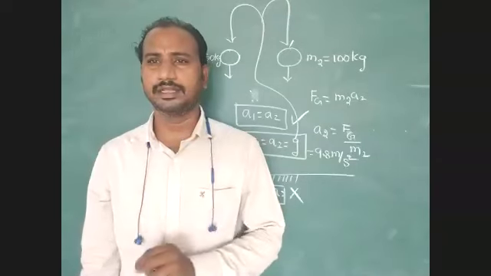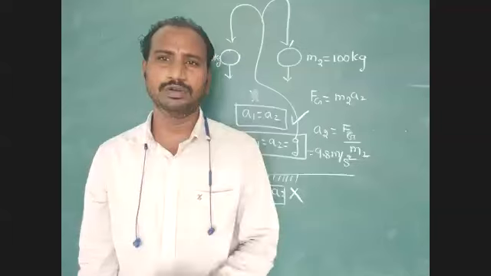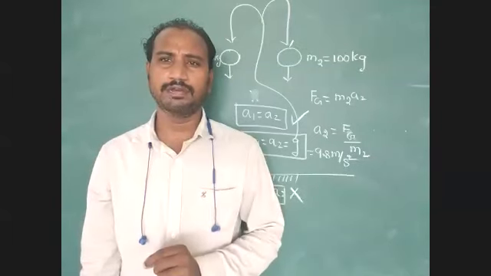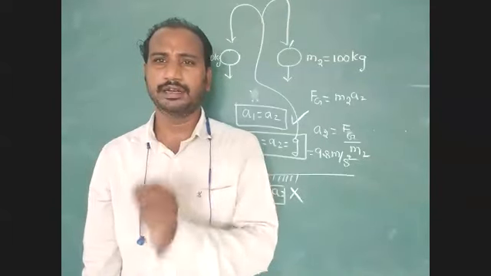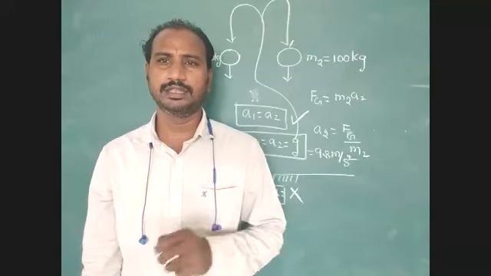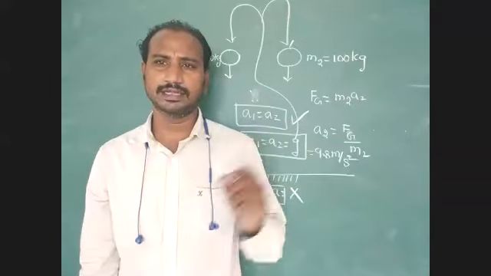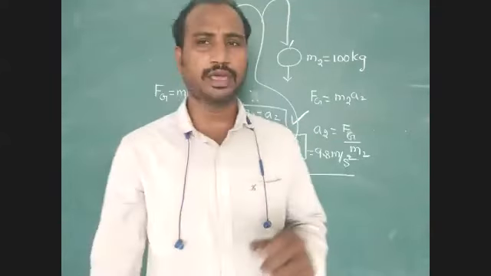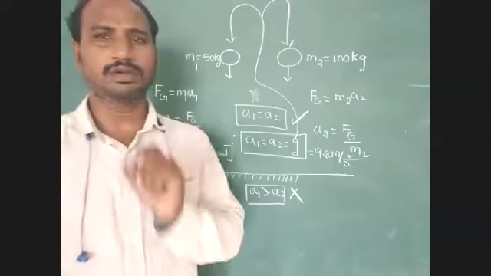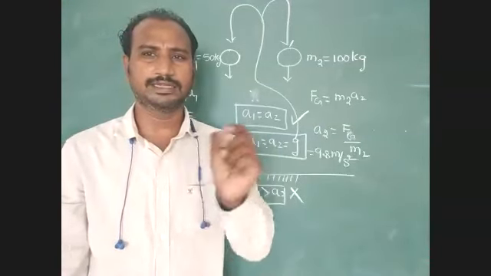Due to that reason, the effect of the gravitational force acting on the Earth's mass is very small, negligible. Due to that reason, its acceleration is constant. I can give one small formula for you. Just note down that formula, but it is not necessary for you.